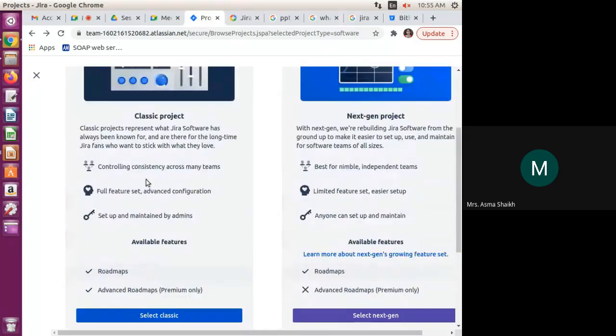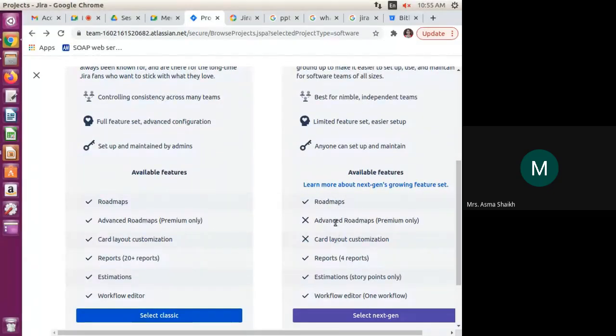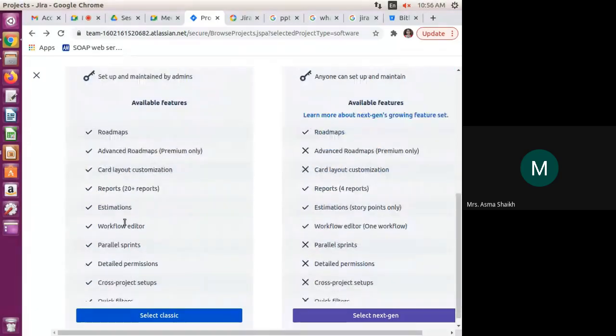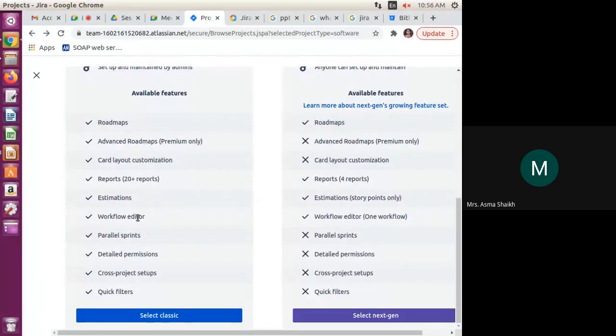Classic projects help us with most of the important things that are shown here. We are not able to see the roadmap and card layout display in next-gen, but here all these things are enabled for us. We are able to see the workflow, parallel sprint, everything over here, but it is not there. So I'm going to select this classic project.